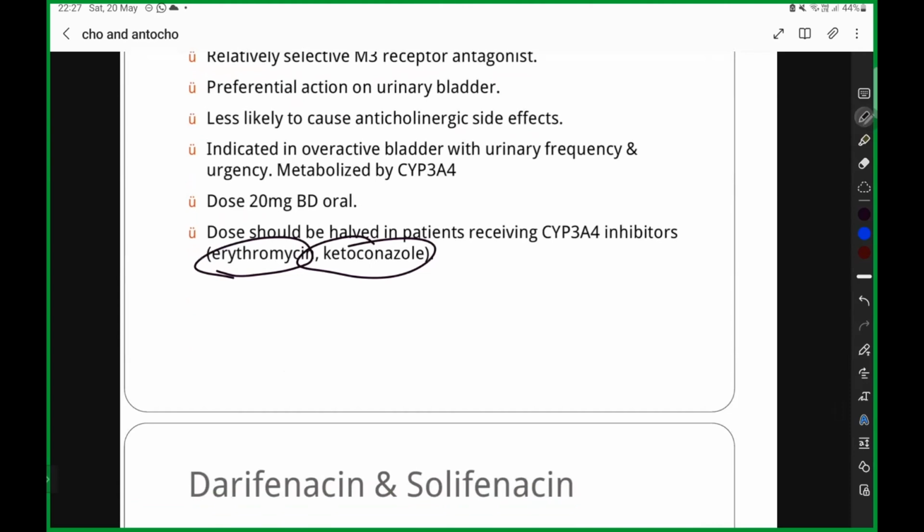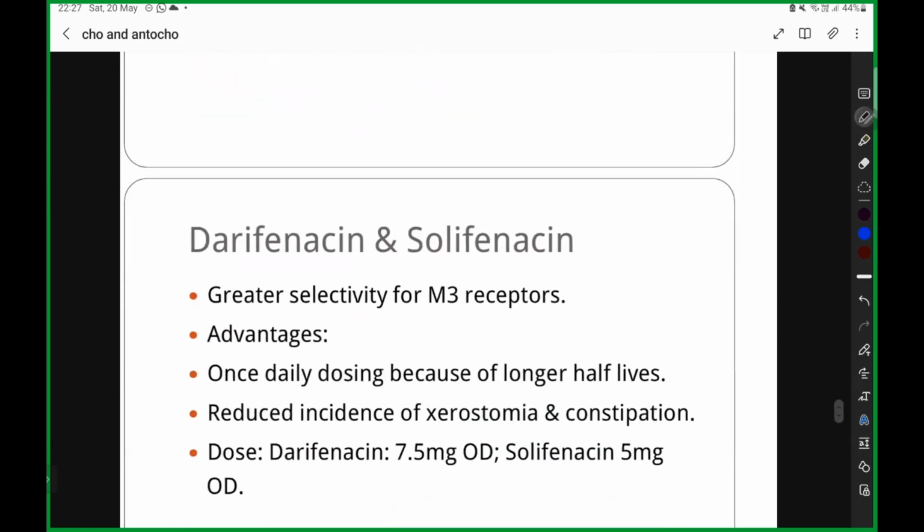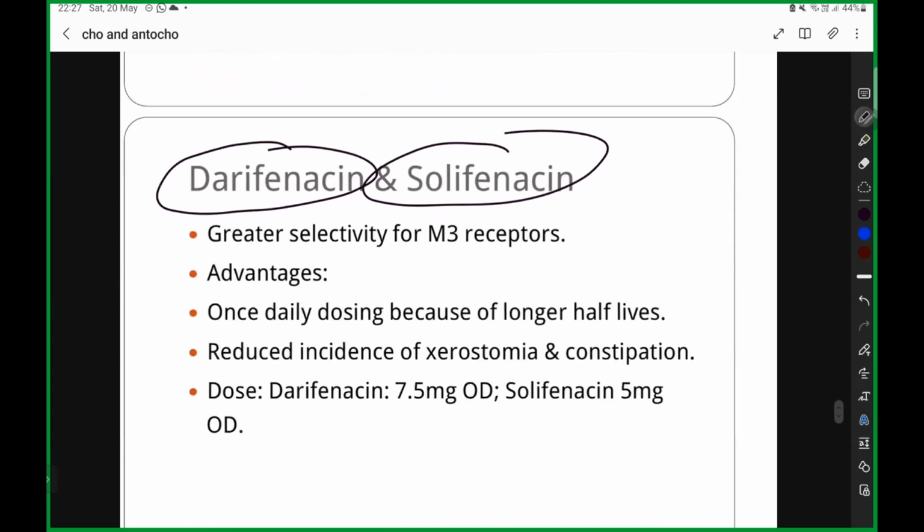So what do we do? When giving along with these two drugs, we should reduce the dosage. Because cytochrome P450 3A4 is what metabolizes your drug. If the metabolism is reduced by the inhibitors, what happens? Automatically you have to reduce the dose so that toxicity is prevented. Then you have darifenacin and solifenacin.